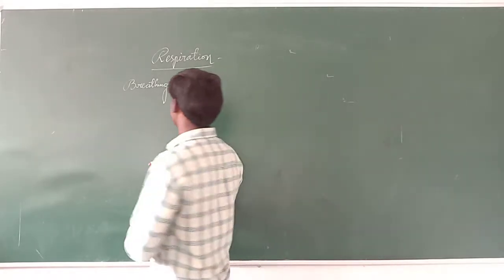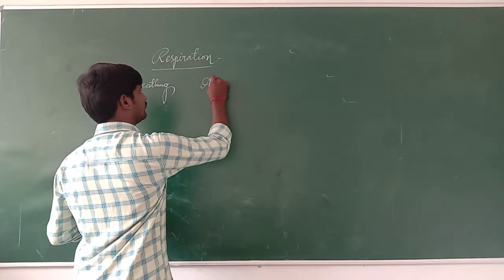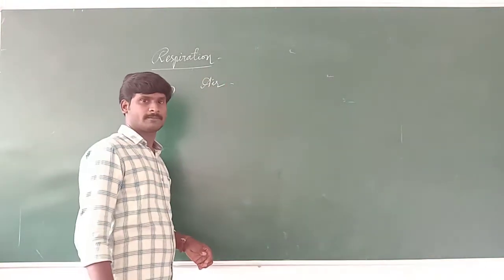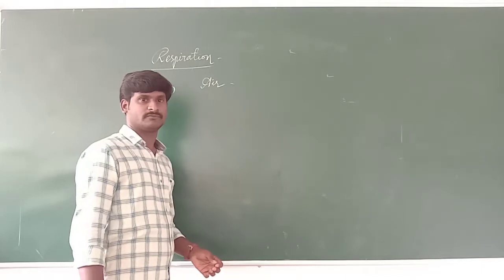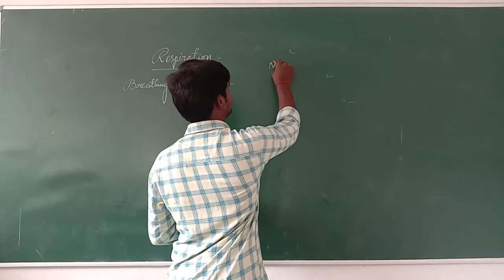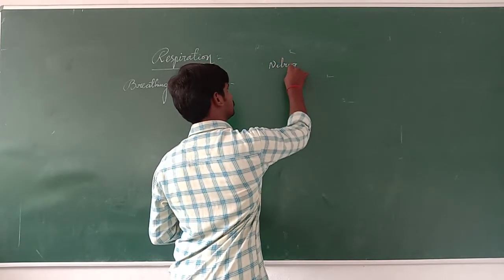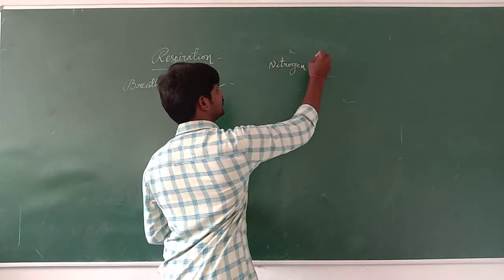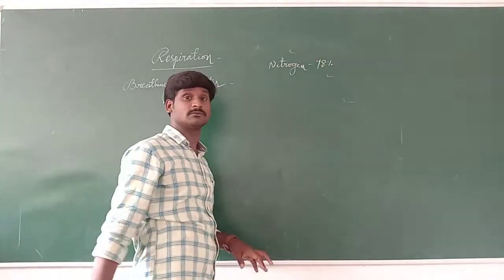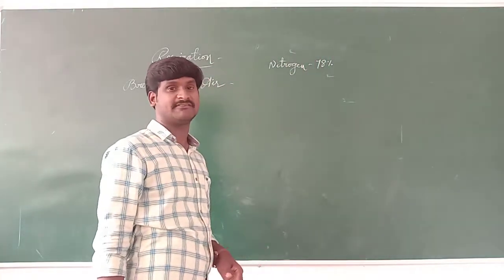We already know air is a mixture of gases. In the atmosphere we have approximately 78% of nitrogen.